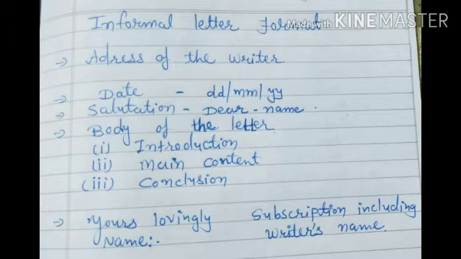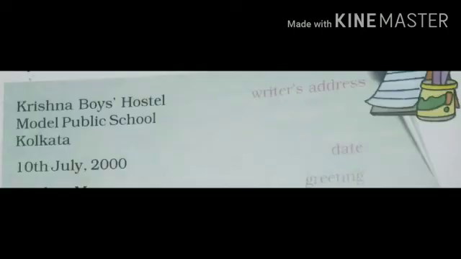And now we go for one example of a letter. This is the example of an informal letter. This letter is given in your textbook, page number 72.